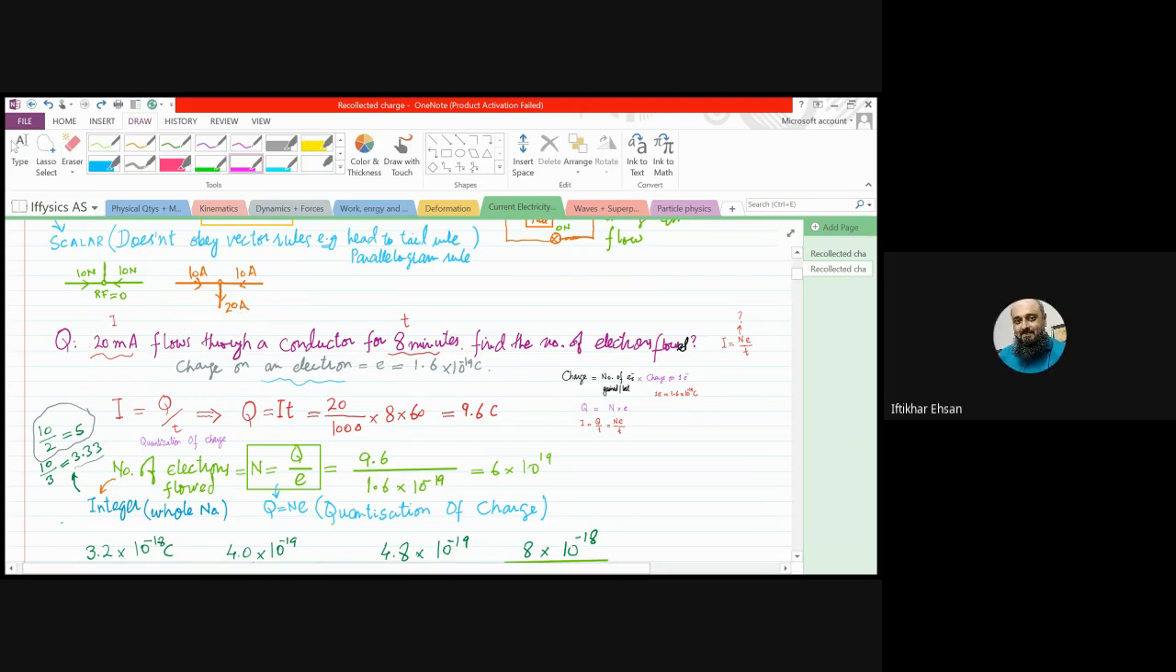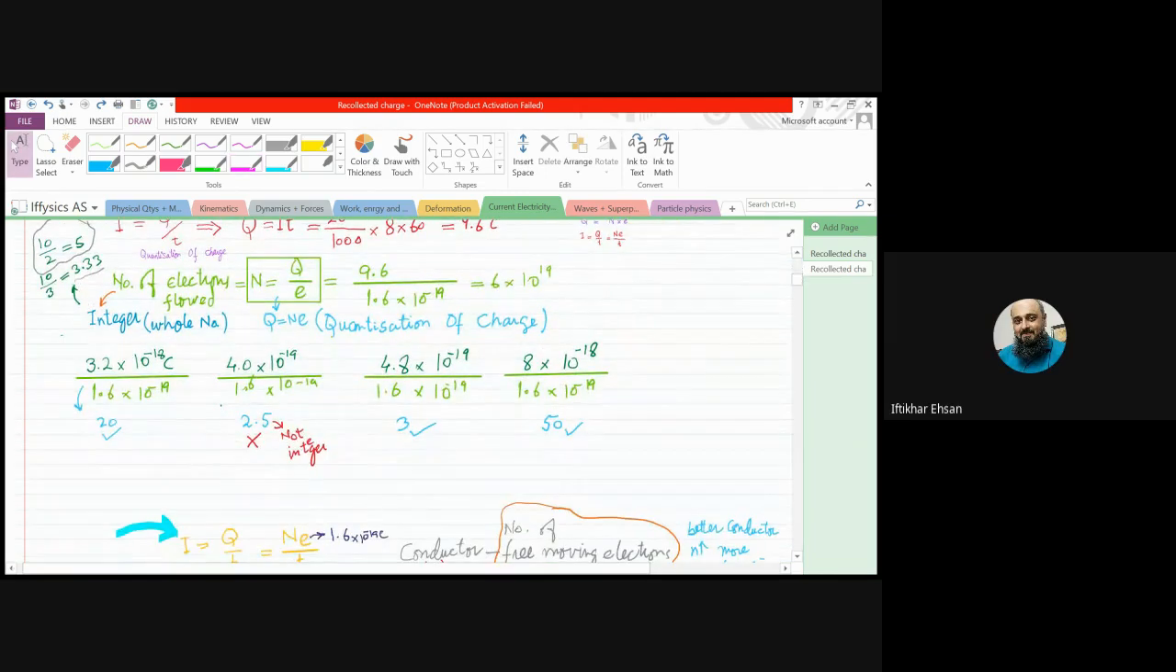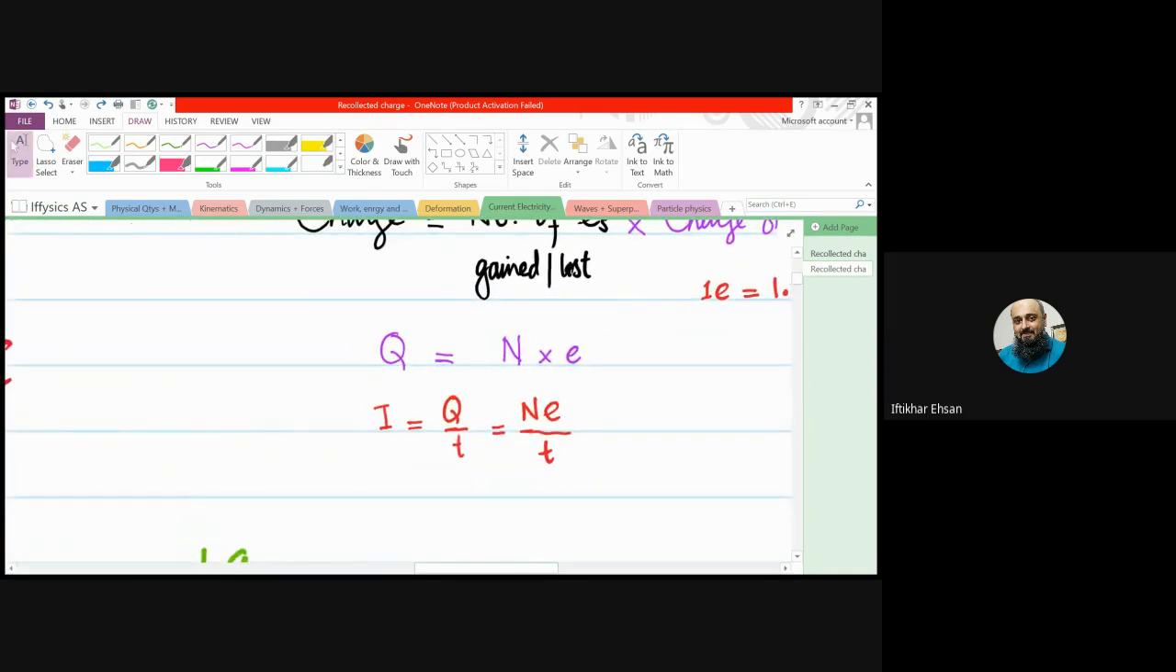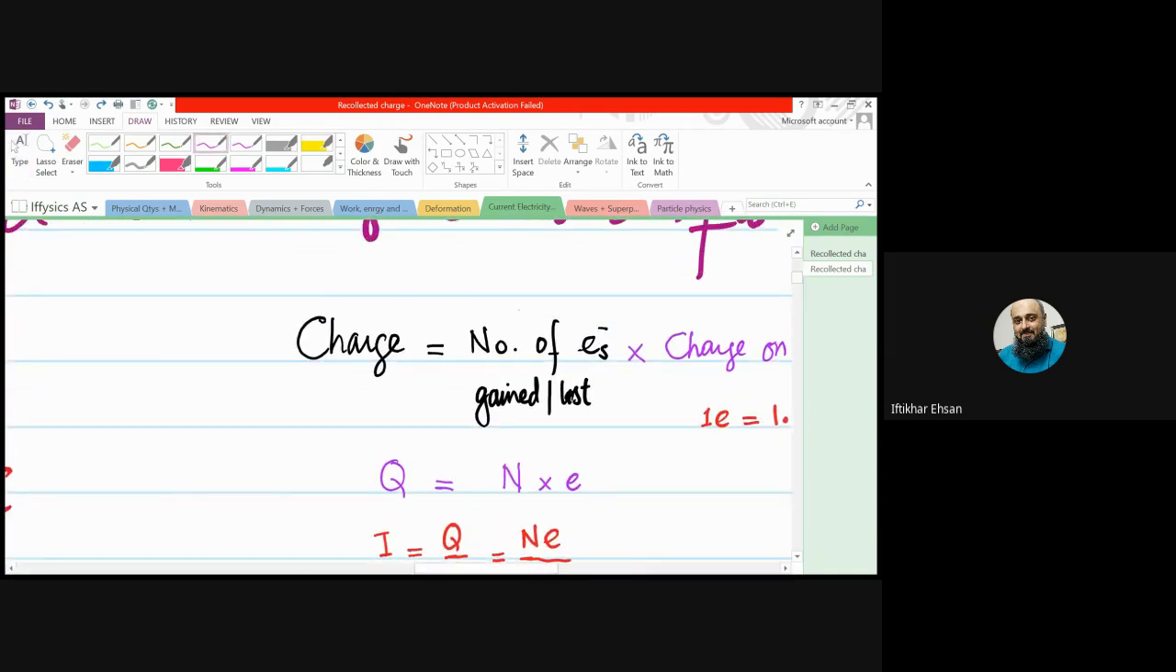Yes, sir. Okay. Now there are some questions. Let me tell you, this number of electrons we were talking about must be a whole number. A whole number is said to be an integer. Like if you are to count the number of people entering a building, you will always tell it as a whole number, not in decimal. So that number must be an integer.